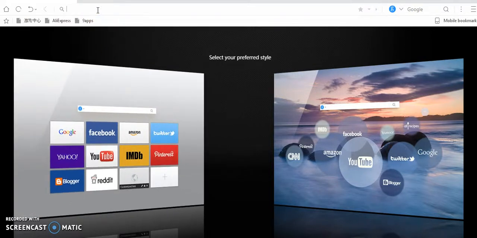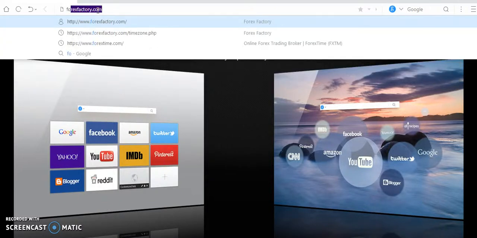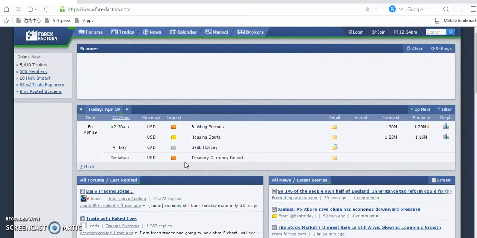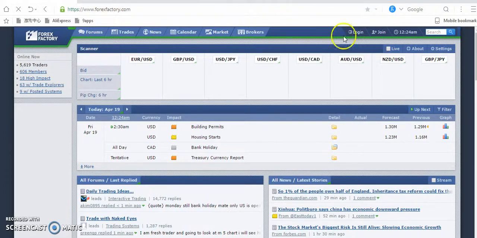Okay, the first thing you do is go to forexfactory.com. I click. Alright, so now this is a place where you get all the highlighted news that are coming out, right? So I'll teach you how to know the type of news and what kind of news you trade, right? So the first thing you do is you want to change this time here to your Nigeria time.